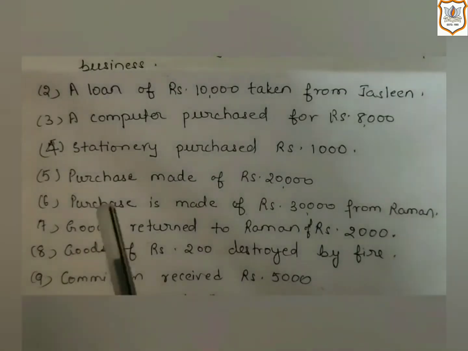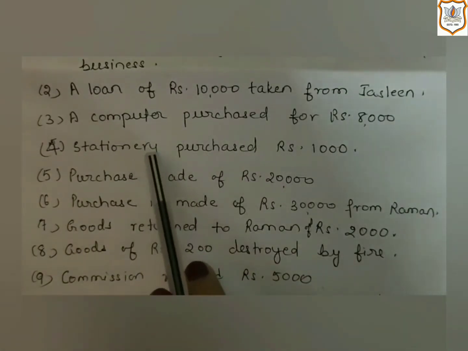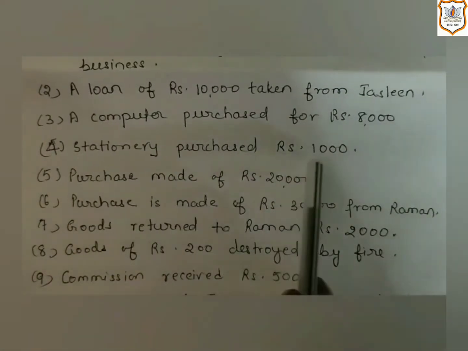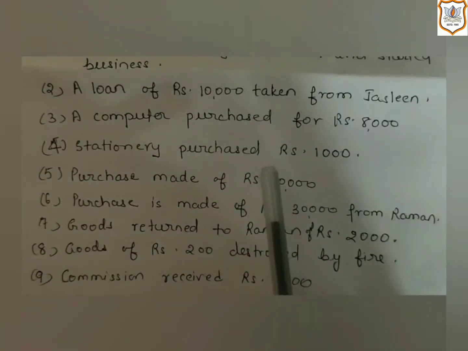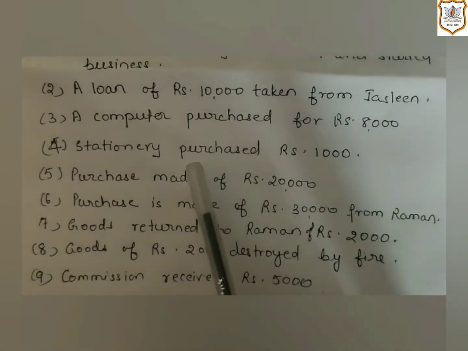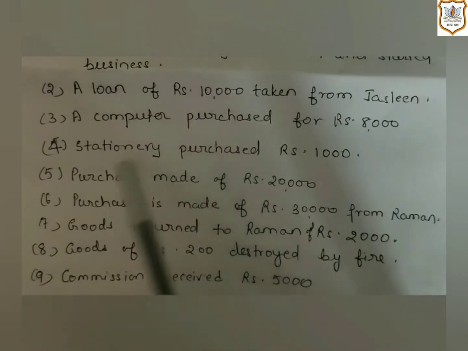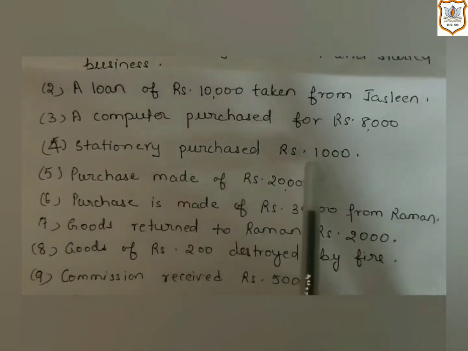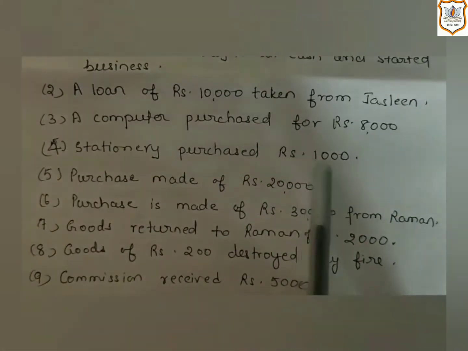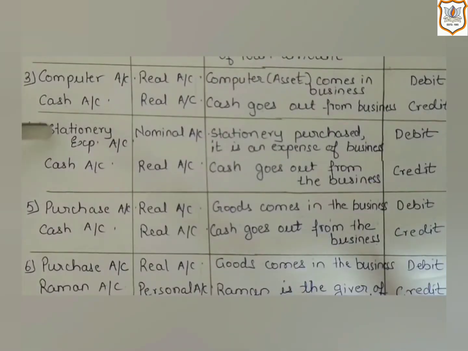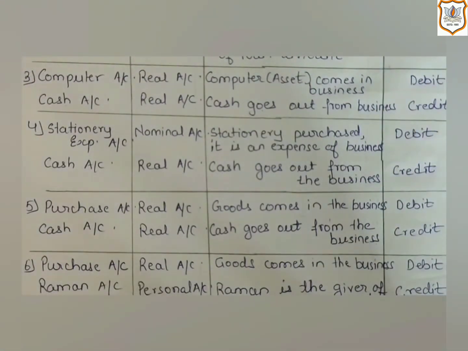Now let us see the fourth transaction, that is stationery purchased rupees 1,000. Now which two accounts will be affected in this transaction? Here the stationery account and cash account will be affected. So we will write here stationery expense account and cash account. Now what is stationery?